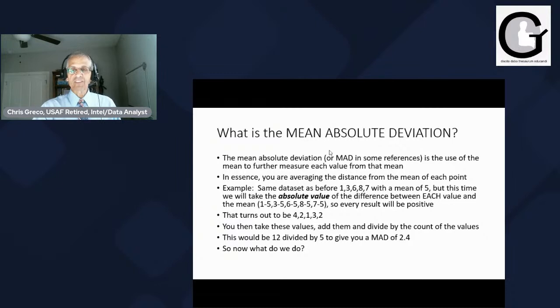So this turns out to be 4, 2, 1, 3, 2, those differences. Then you divide the sum by the count of the values like you would a normal average, and that would be 12 divided by 5, which would give you a mean absolute deviation of 2.4.